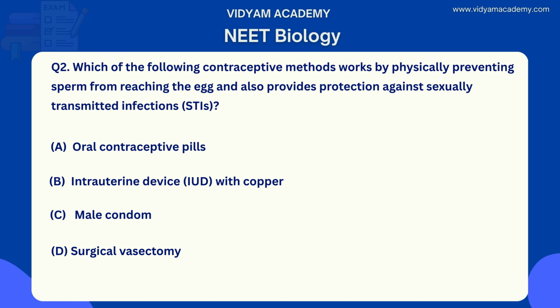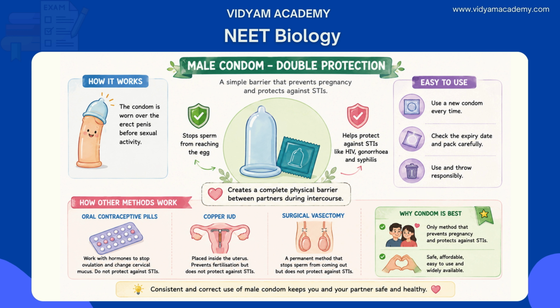It's a very, very important and tricky question. Would you guess the right answer? Option C is the right answer here. So male condom is the right answer. Why and how? The male condom is a barrier method. This is a sheath placed over the erect penis that physically prevents sperms from entering the vagina and reaching the egg. So this is the primary and fundamental understanding of this subject.